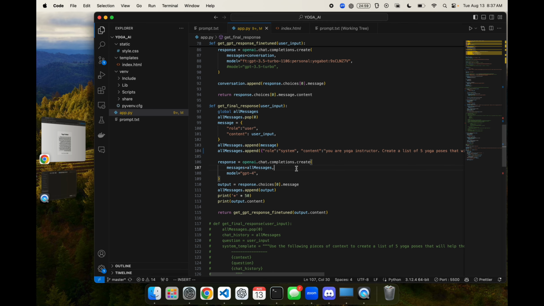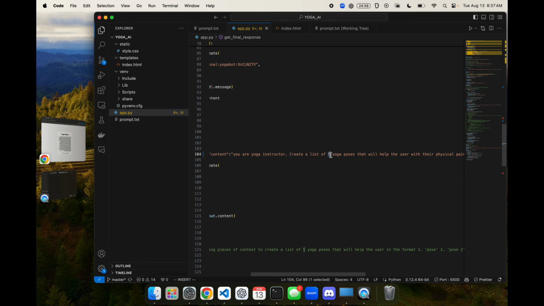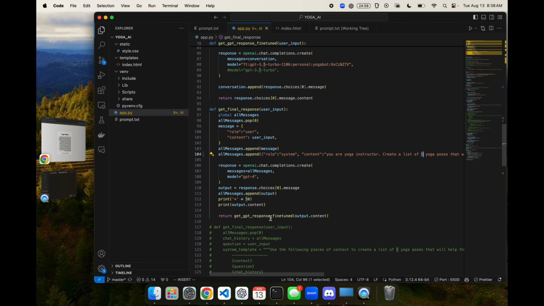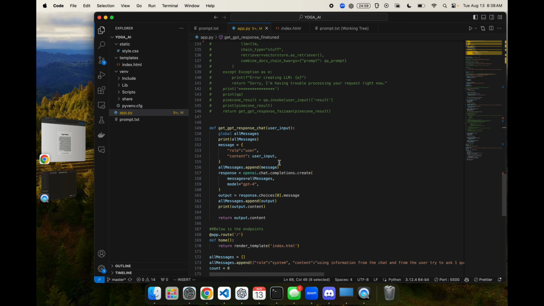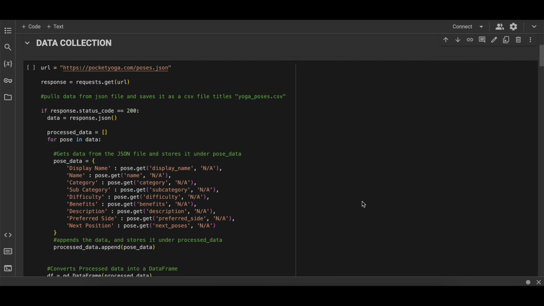We just switch up the prompt and ask for the 5 yoga poses. And then once we have 5 yoga poses, then we get the fine-tune answer, and the fine-tune method here is another call to OpenAI using a fine-tune model to provide the flow of 5 positions, 5 yoga poses.